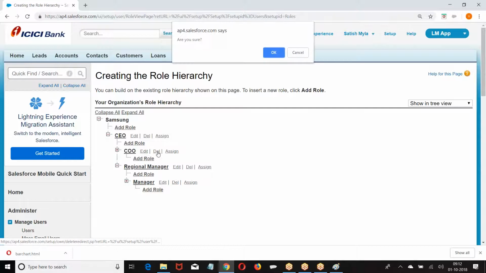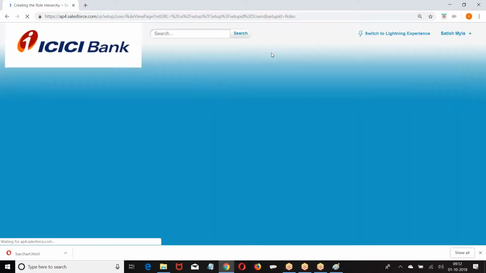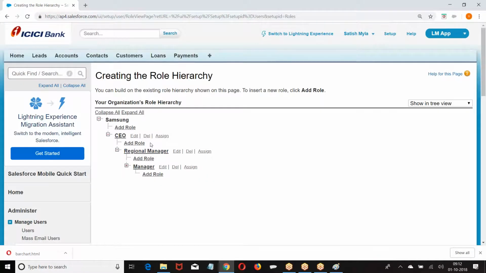So what can I do? I hope you're good. We can say role. It's a hierarchy of the organization. In the organization, how your data is visible to the people is defined by this. Now CEO can see regional manager, clerk data. Regional manager can see manager, clerk data. Manager can see clerk's data. Right? So this is a role hierarchy.